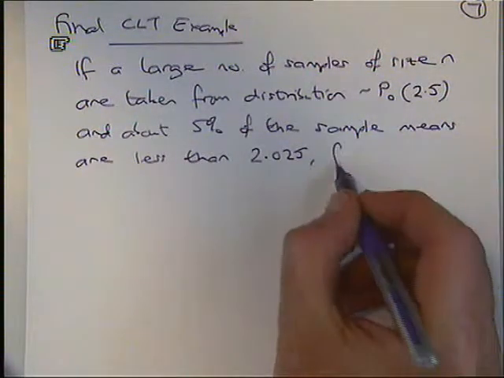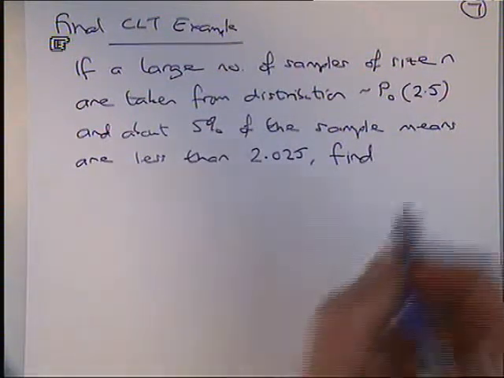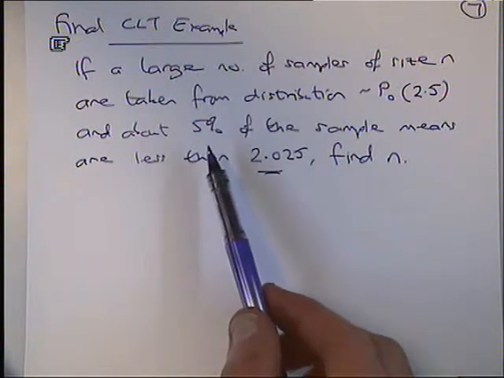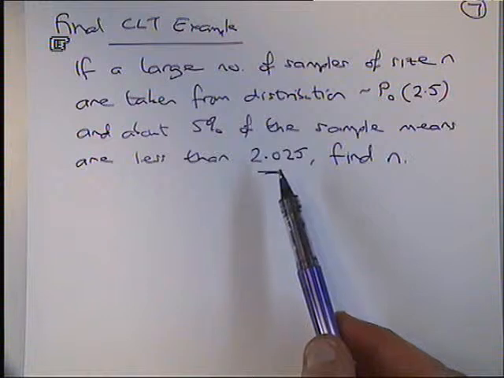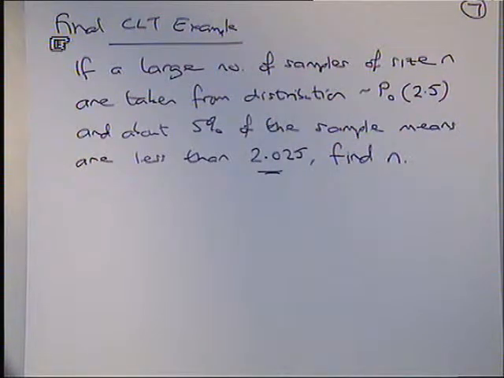Find the probability that you win a game. No. You've got to find n. Okay. So this is like a backwards question, I suppose. Well, you've actually got a probability here, and you've got a value. You know you're dealing with sample mean, so that should be ringing bells: central limit theorem. And you've got to find out what n is.